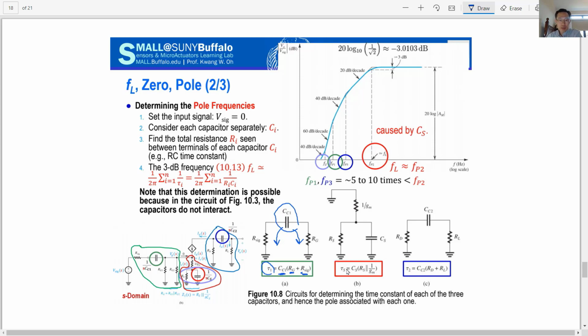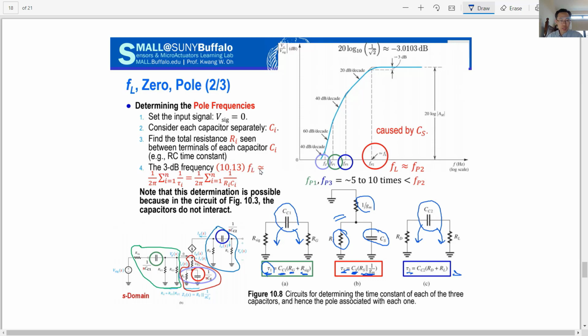And from the red color, we can also think about what the time constant is. Look at the CS sharing the two resistances as a parallel concept. So you do the parallel of these two resistances times the bypass capacitance. Last, the blue part: the coupling capacitance shares the left side drain and right side resistance here. So that is the RC time constant here. So there are three time constants involved: tau 1, tau s, tau 2.